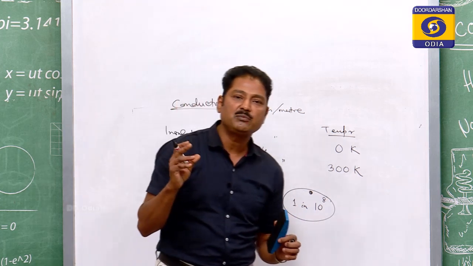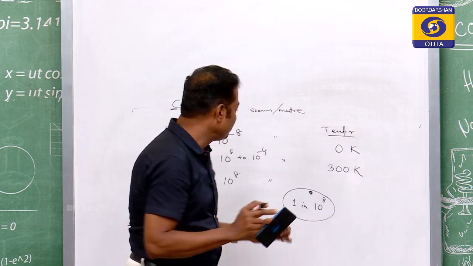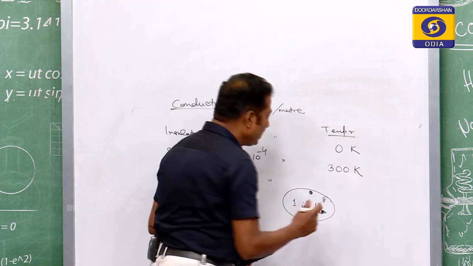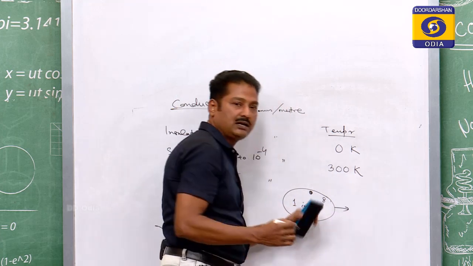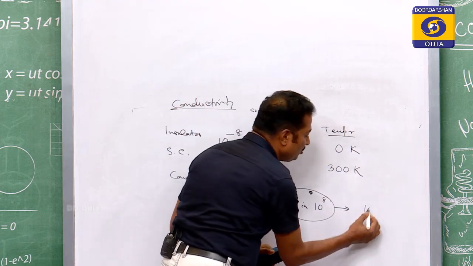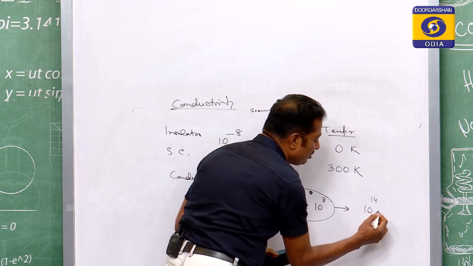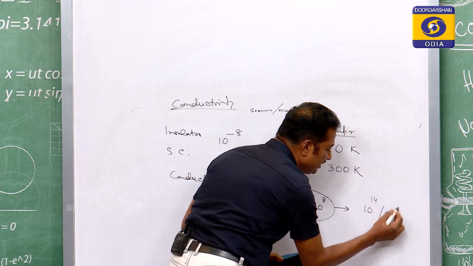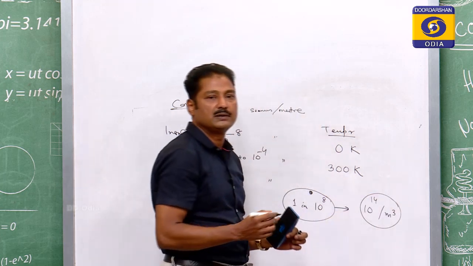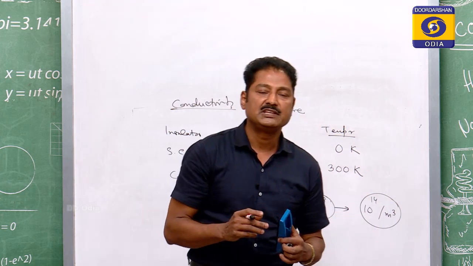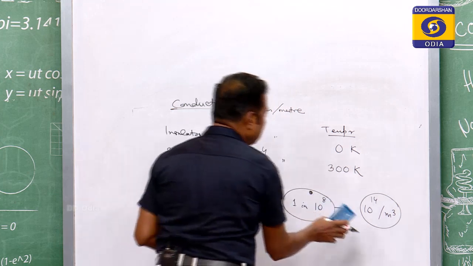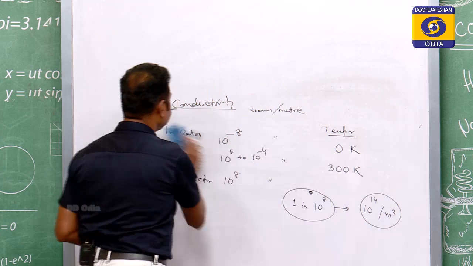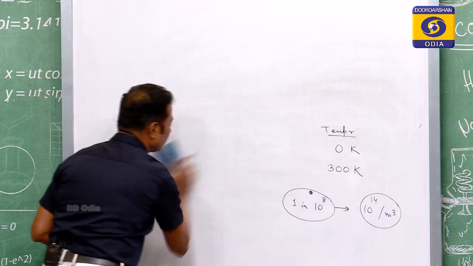In 10 to the power 8 bonds, one bond will break to generate one electron and one hole, and in this way you will get at room temperature around 10 to the power 14 per meter cube electrons. This is your generated electrons for semiconductor at room temperature.